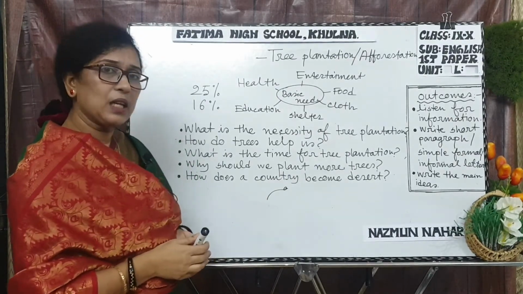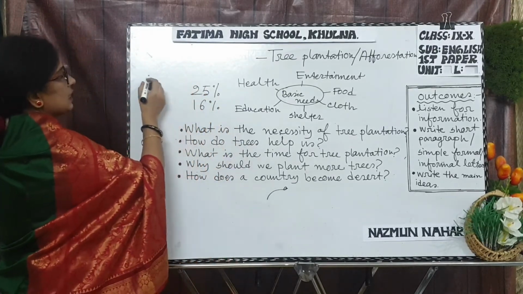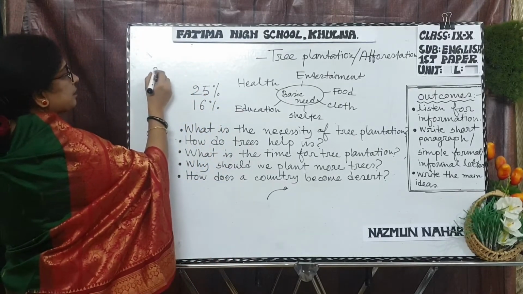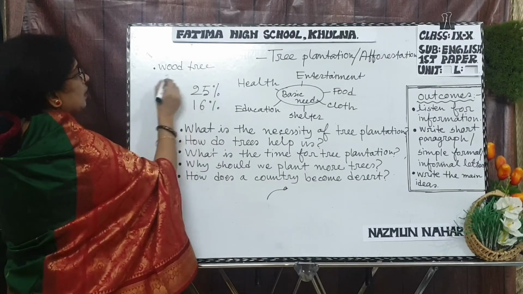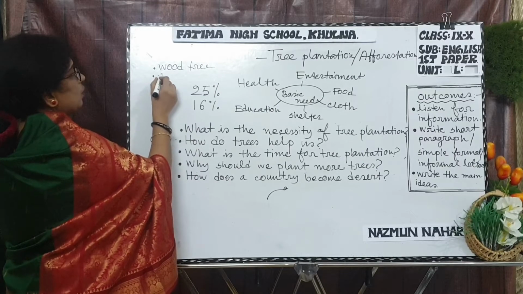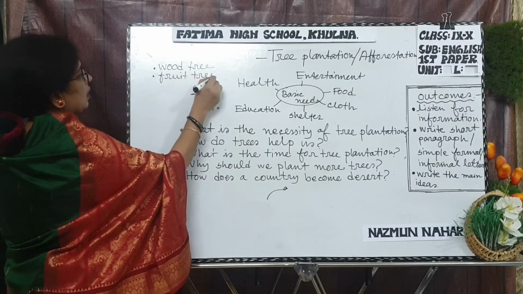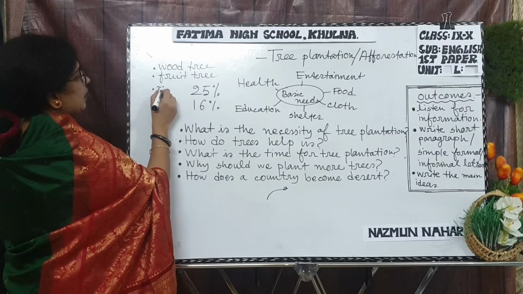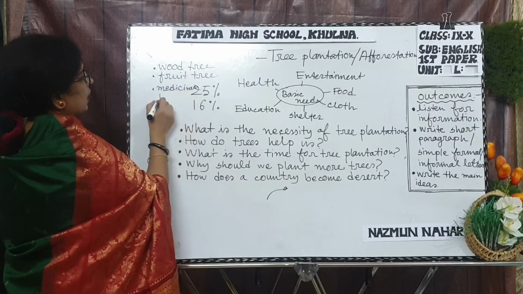Next, you have to know that there are three types of plants. The first is wood tree, second, fruit tree, and the last, medicinal tree.